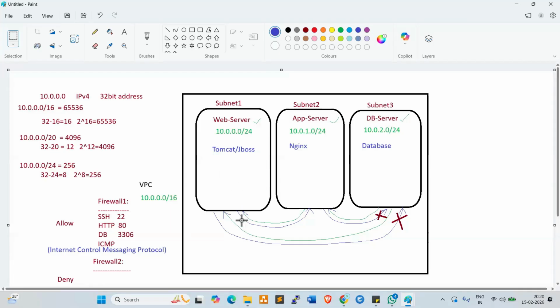Now web server to app server and app server to web server is communicating. Both are communicating, right? Web server to app server, both are communicating.